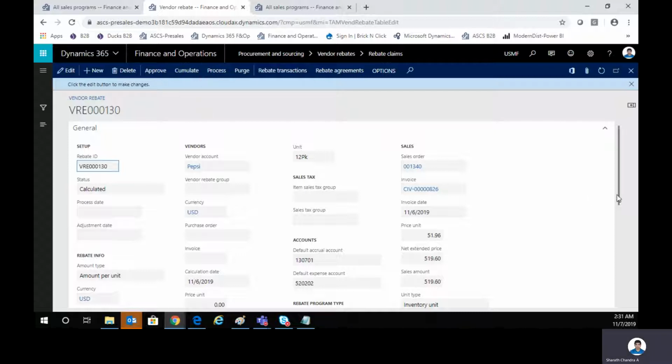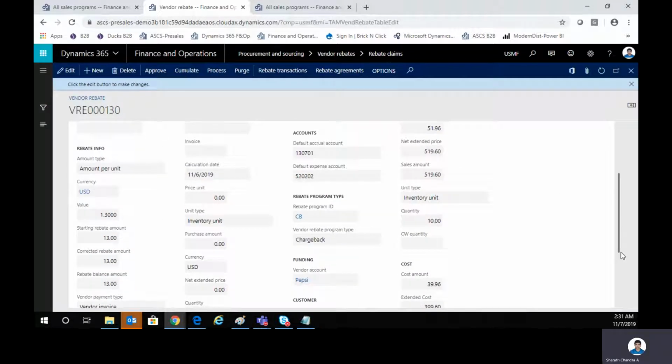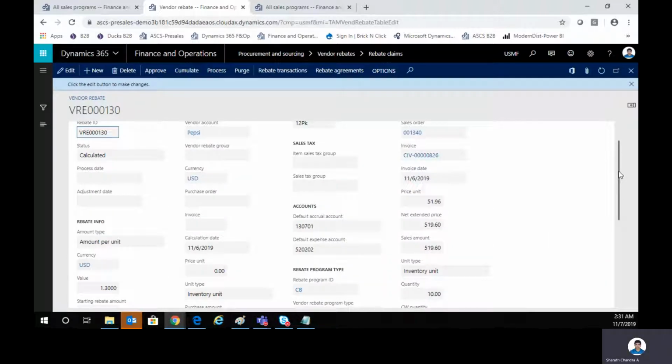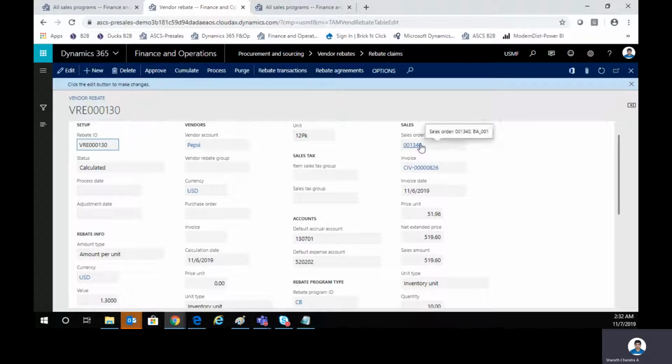Right. So in this case, we will go down and see that the value is 1.3, which is your rebate value. The starting rebate amount is 13 because the quantity that was sales ordered was 10. So you'll have all this information here, having a sales order number, so you can refer back to the sales order because of which this rebate claim has been generated, right?